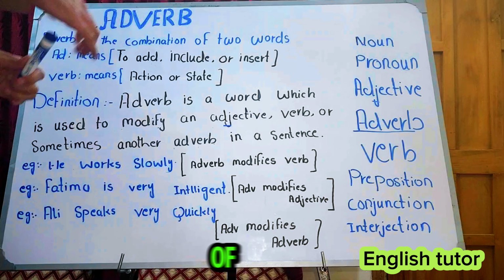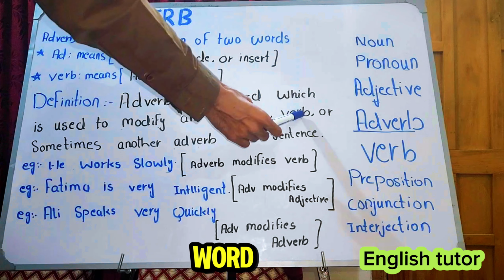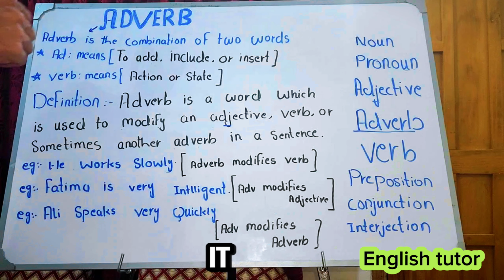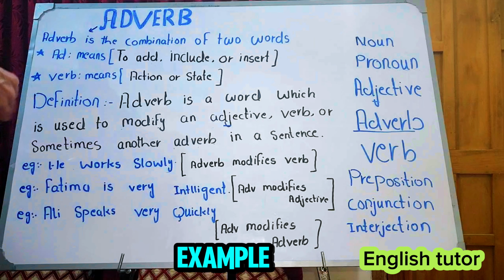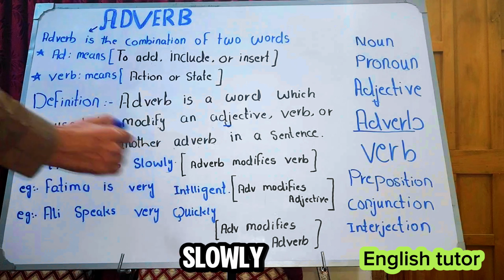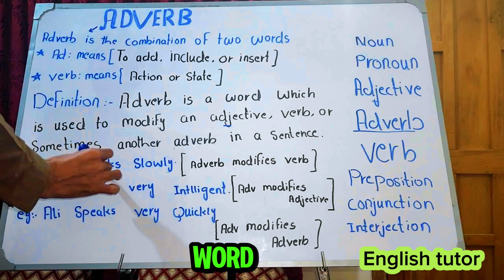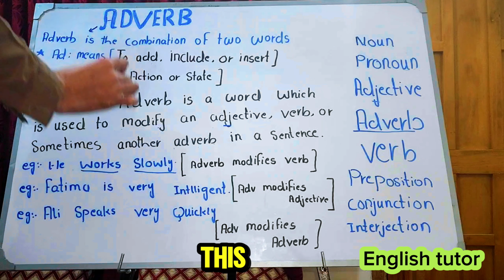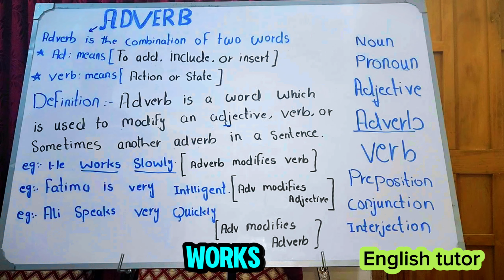What is the function of adverb? Adverb modifies an adjective, verb, or sometimes another adverb in a sentence. It has these three functions. For example, he works slowly. Here, works is a verb and slowly is an adverb. So this slowly, it means this adverb modifies this works.